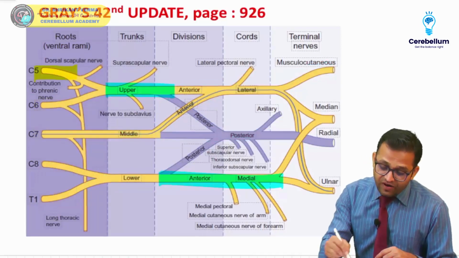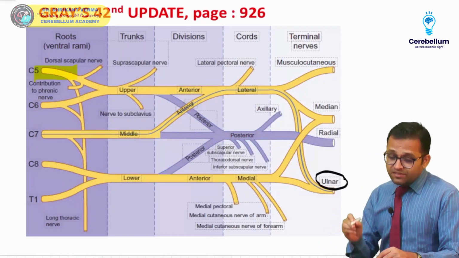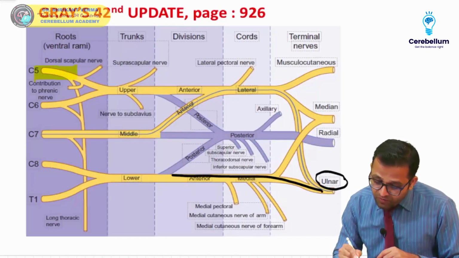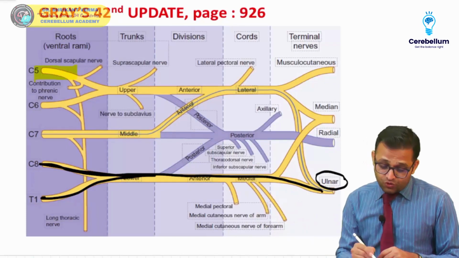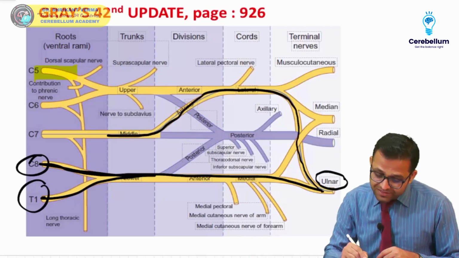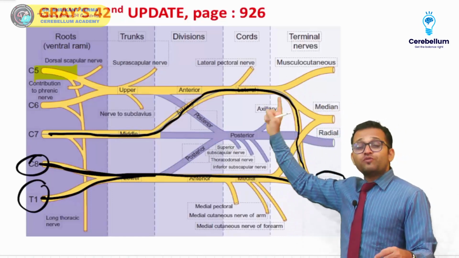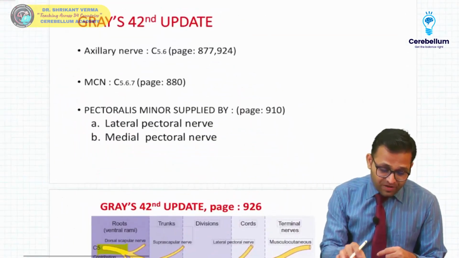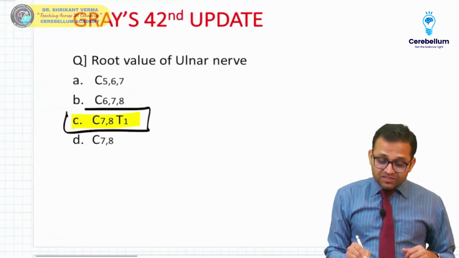Fine. We are finding the ulnar nerve. Can you see? Sir, it is the ulnar nerve, it is coming. Yes, sir. The ulnar nerve is formed by C8 and T1. We are touching Gray's anatomy also. So the root value is C8 T1. But can you see a few fibers are coming from C7 also. So according to Gray's anatomy, page number 926, 42nd edition, the root value is C7 C8 T1. So this is the best answer. Yes, Shreya, you are right, beta, C8 T1. But according to Gray's anatomy, C7 C8 T1.